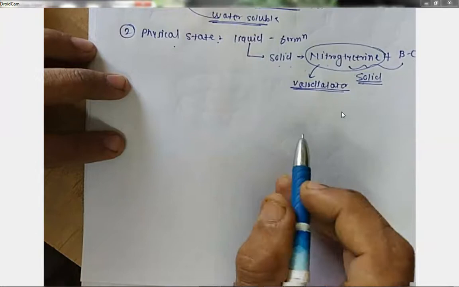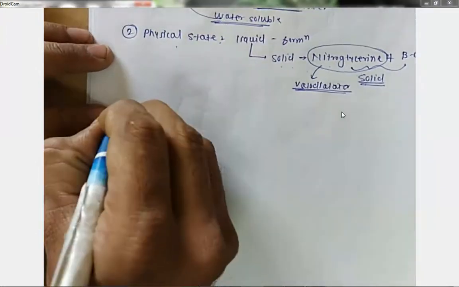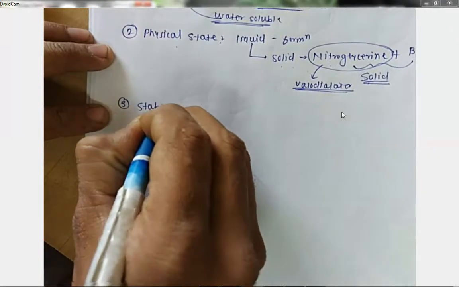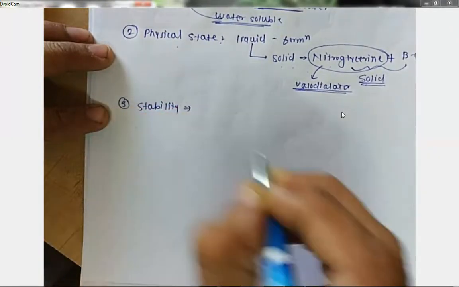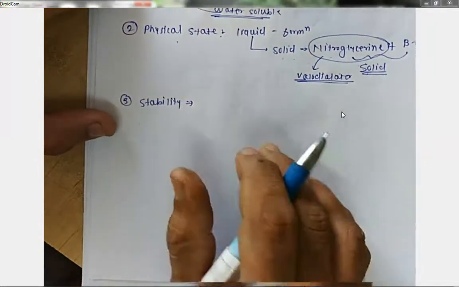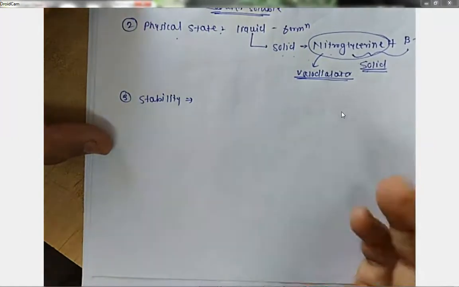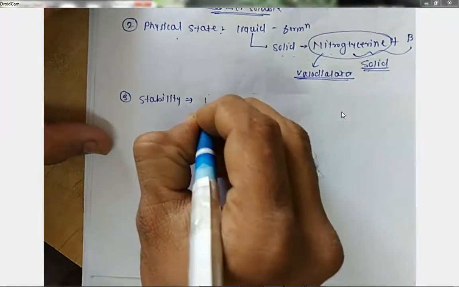Now next, if we talk about stability, the third application is about stability. Let us say that vitamin A and vitamin D are certain compounds which need to be stabilized, and this can be done with the help of again BCD, beta cyclodextrin.